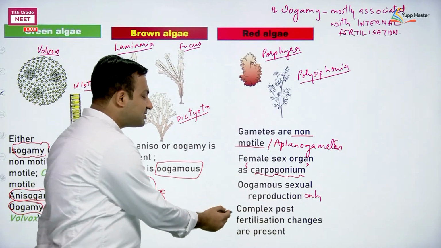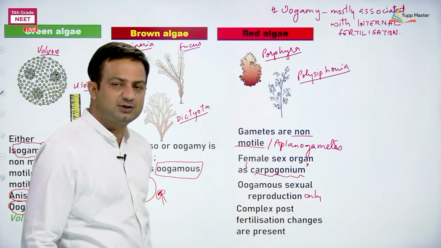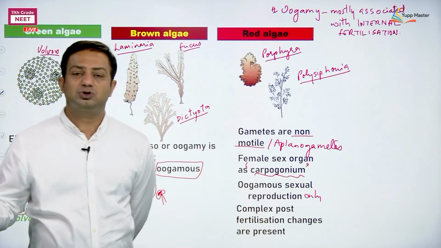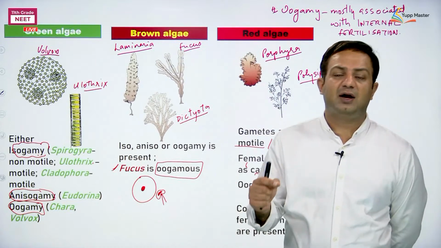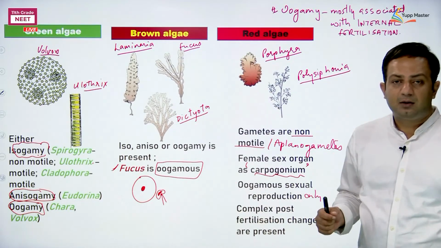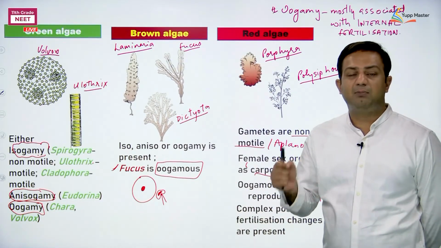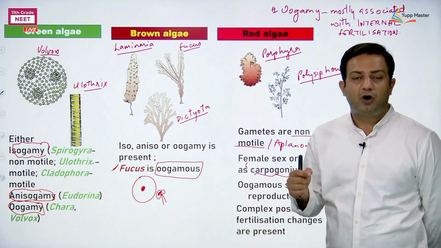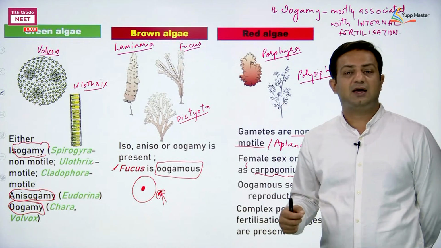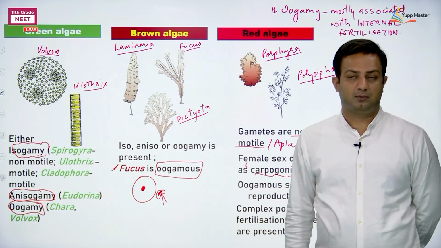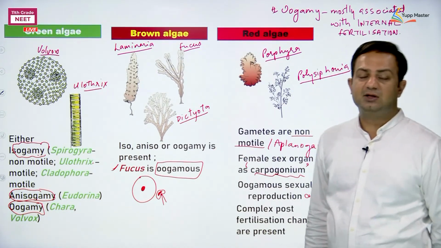Next is complex post-fertilization changes. As we have observed, in most of the cases the zygote was undergoing meiosis. But in the members of red algae we may see that the zygote divides mitotically and forms a comparatively longer stage of sporophyte, or a multicellular sporophyte even. So that is why red algae is totally different.